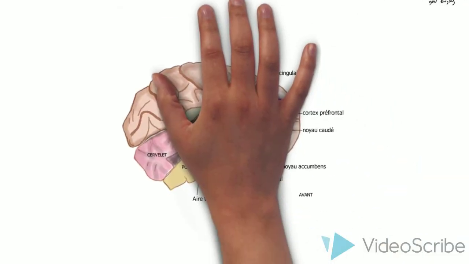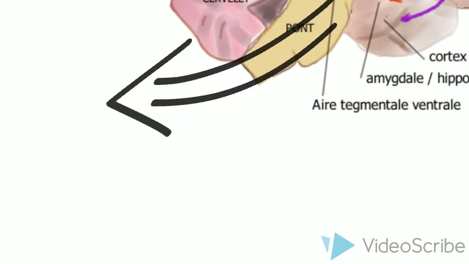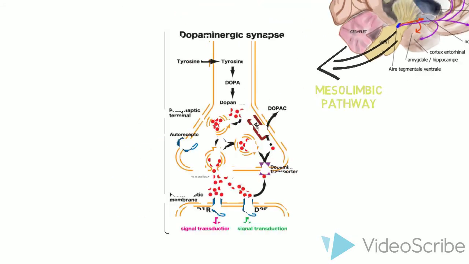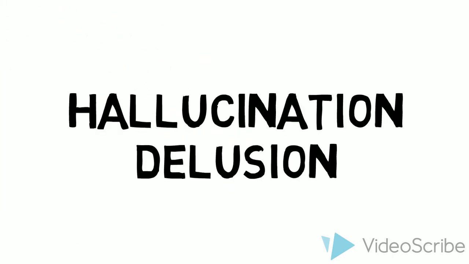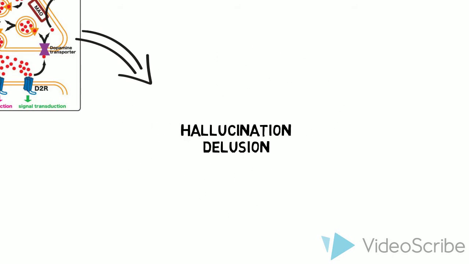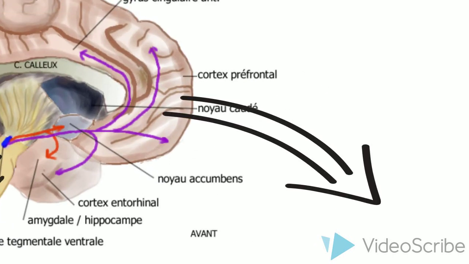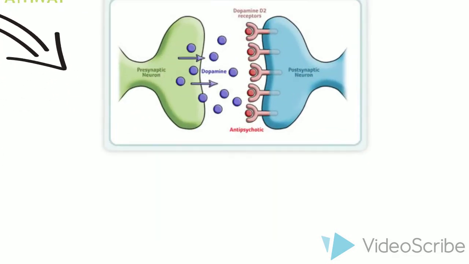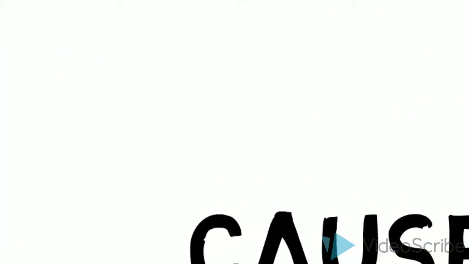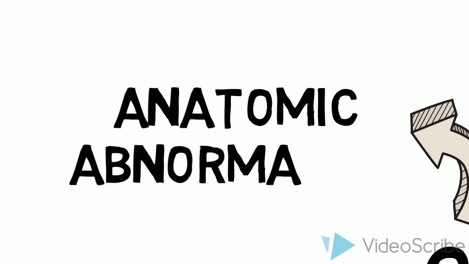However, in the mesolimbic pathway of the brain, when too much dopamine is created, the dopamine is released at the synaptic cleft and binds to the D2 receptor, and the signal will then create more imagination than the usual we normally have. This will lead to hallucination and delusion, which are characterized as positive symptoms. In contrast, in the mesocortical pathway, the dopamine is released in quite small amounts and will result in the negative symptoms.